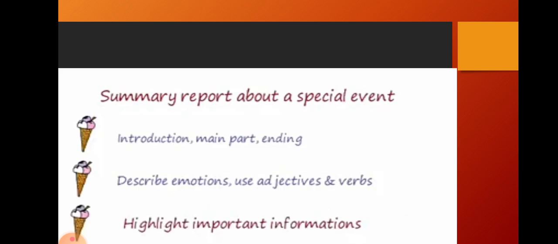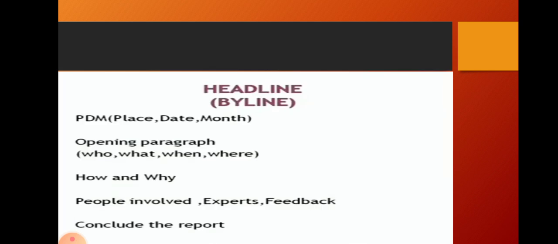Summary of the report about a special event. Once again I am telling you, the introduction part should be there, the main part, the ending. You have to describe your emotions, use adjectives and verbs and all. Highlight important information. Don't forget to give the heading. And once again I am telling you, use past tense. Indirect speech and passive voice are okay, but you have not learned all these things yet, because you will be learning them in grade 6 and above. That's why I am telling you to use past tense, because that action, that event already happened.